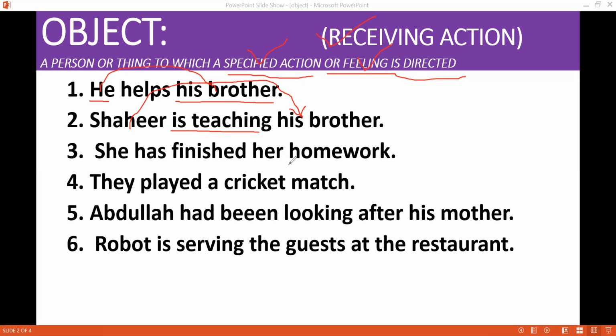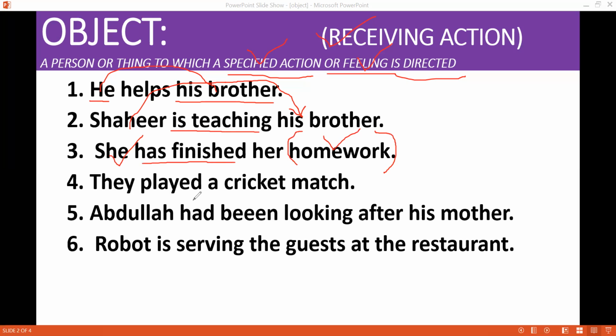She has finished her homework. She has finished. What is the object in this? This is a specified action which is done by her, and she has finished it. Talking about homework, this is the object. Receiver of an action or specified action has been directed to finish the homework.